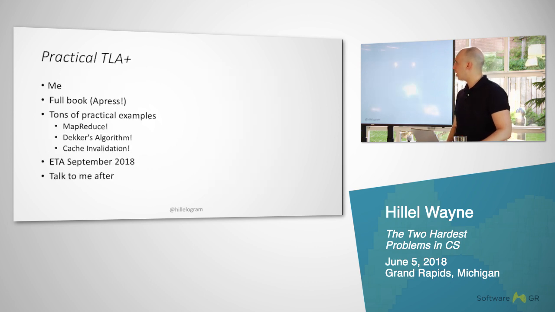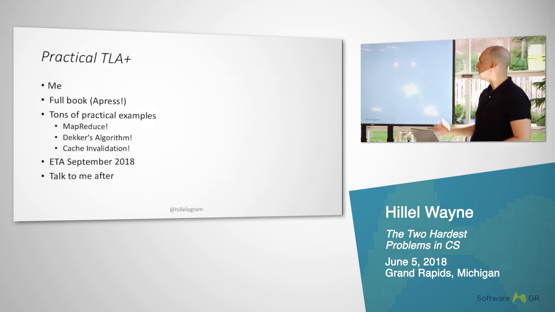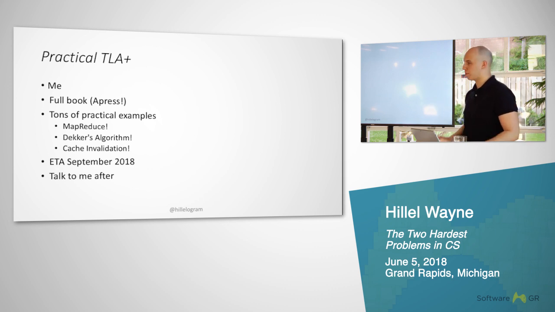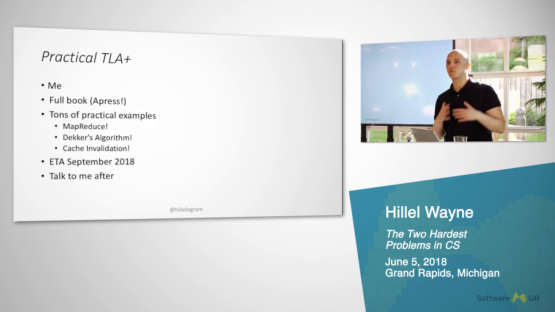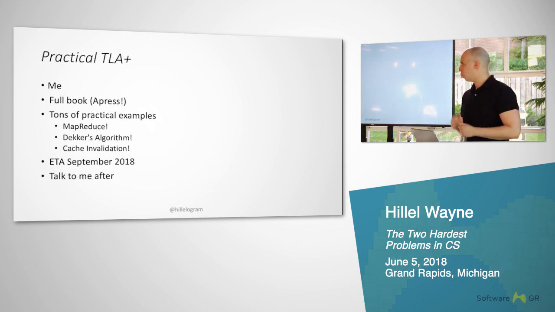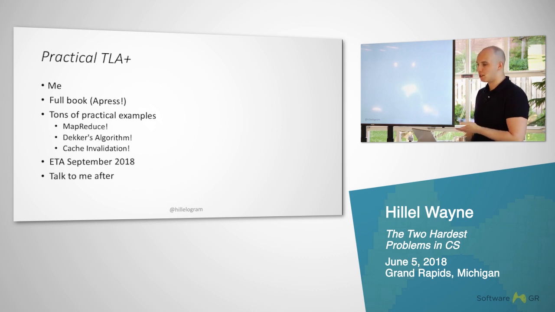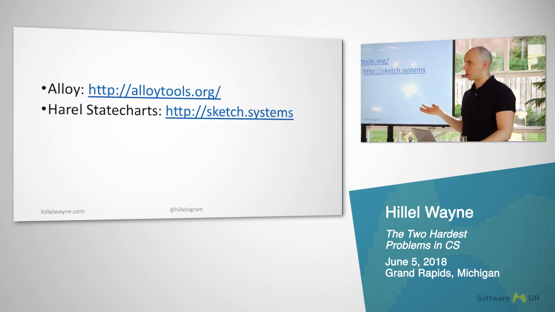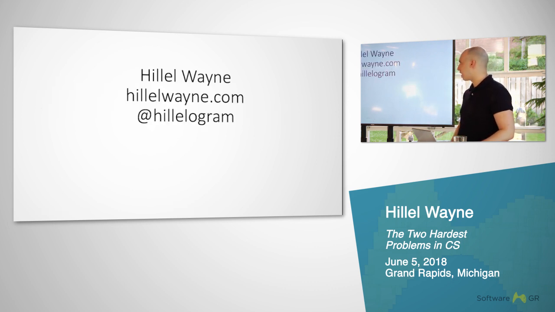And finally, I'm working on a new book called Practical TLA Plus, which is going to be with Apress, estimated September 2018, and is going to have a lot of heavily worked examples, such as building MapReduce, Dekker's algorithm, and specifying business features like libraries. When I say libraries, I mean reserving books from a library. Talk to me afterwards if you're interested in this. For Alloy and Statecharts, you can find information at alloytools.org and sketch.systems. And that's pretty much all I had to say.